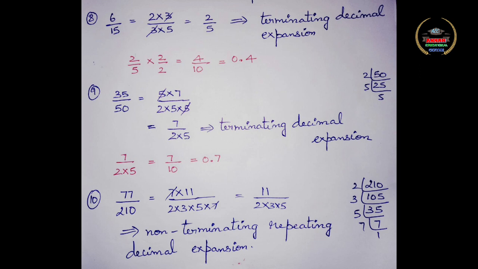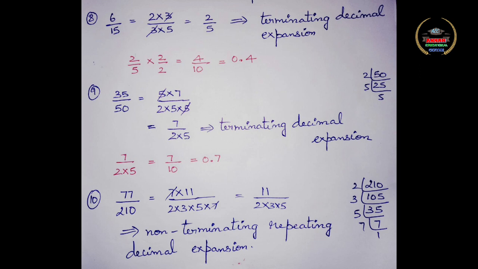Subdivision 9. We have 35 divided by 50. When you prime factorize 50, you will get 2 into 5 squared, that is 2 into 5 into 5. Again you can see that when you prime factorize the numerator, it can be written as 5 into 7. The common 5 can be cancelled. So you can see that it is simplified into 7 by 2 into 5. It has only factors of 2 and 5 in the denominator. So it is going to have a terminating decimal expansion.